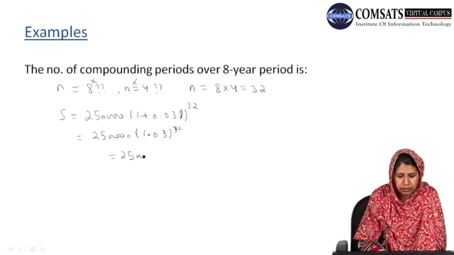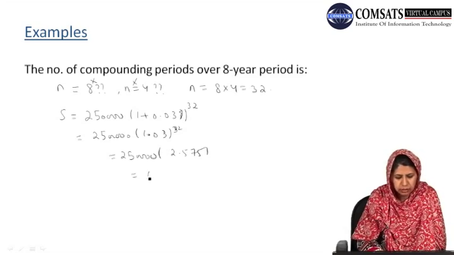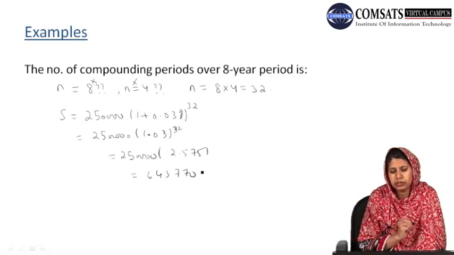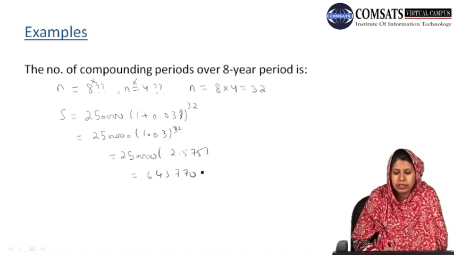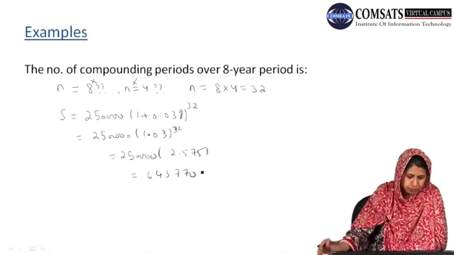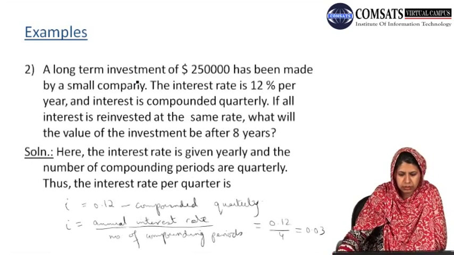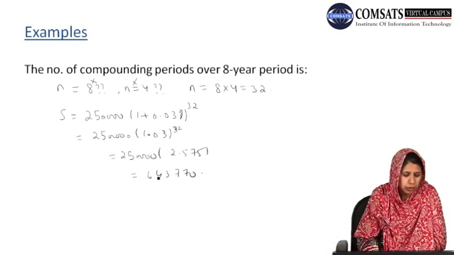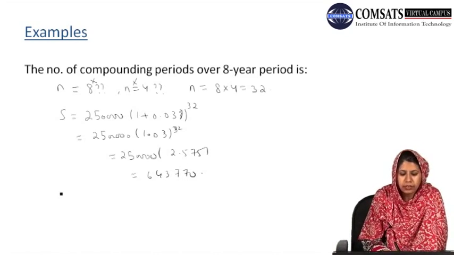We obtain 2.575, and the value is 6,43,770 after 8 years at the interest rate of 12% compounded quarterly. So after 8 years, this will be the value of the investment.